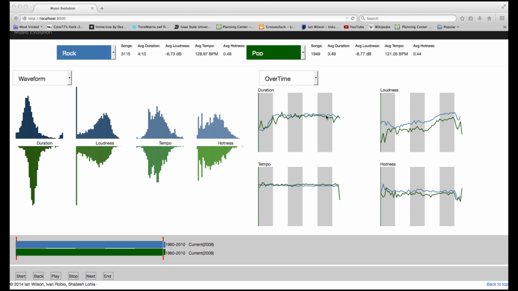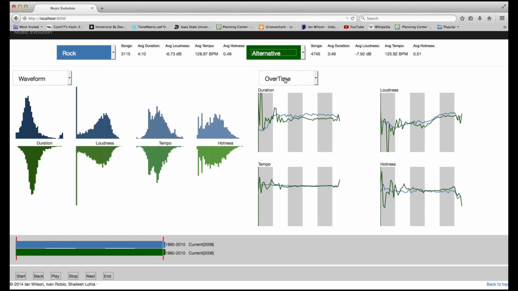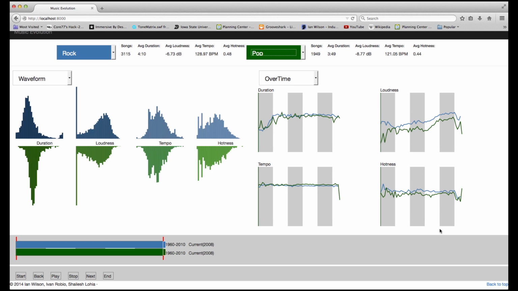This is a great place to start when exploring the data. Here, we can see some of the larger trends that these 2 genres have experienced over time. If you are interested in seeing other genres compared, you can do this through the genre selectors in the metadata view. But for now, let's stick to rock and pop.